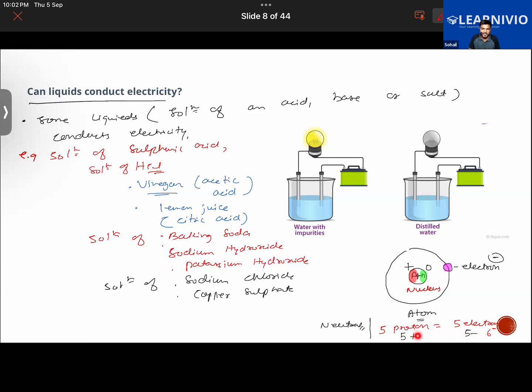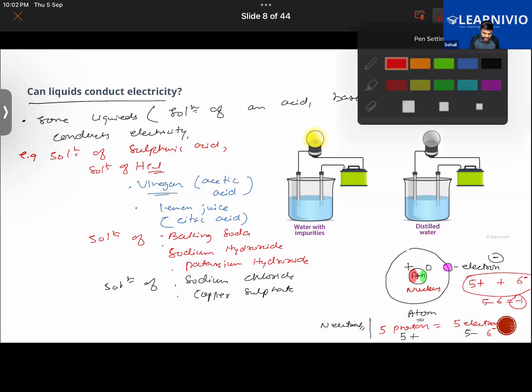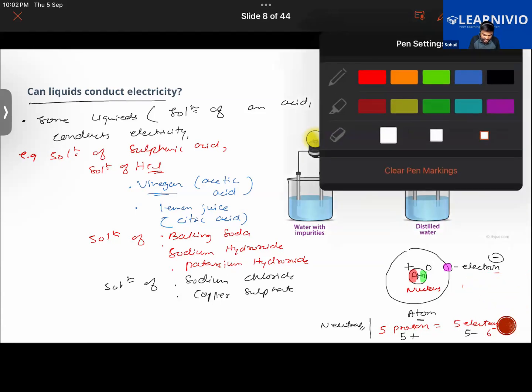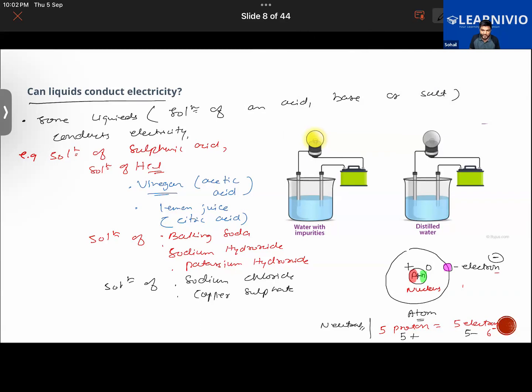Earlier there were 5 protons and 5 electrons. Now there are 6 electrons. So there is one extra electron here, right? Yes, sir. One extra electron will make it negatively charged. When you calculate the overall charge, 5 positive charges plus 6 negative charges, 5 minus 6 gives minus 1. So there is a negative charge on the atom. The net charge is negative since one extra electron is there. Got this now?